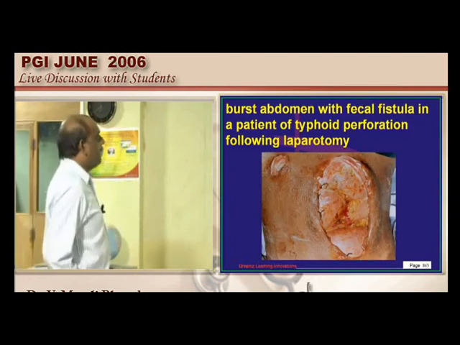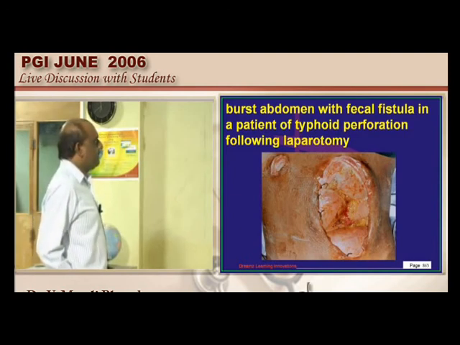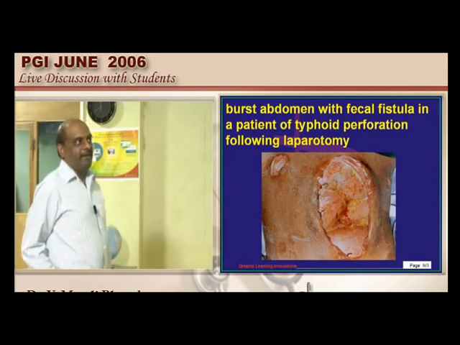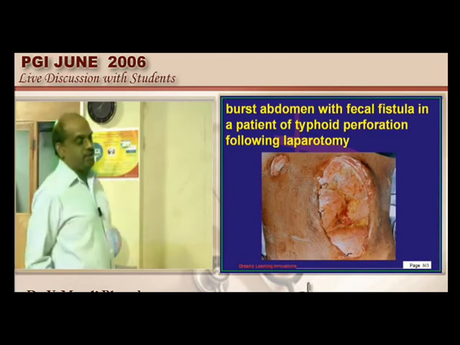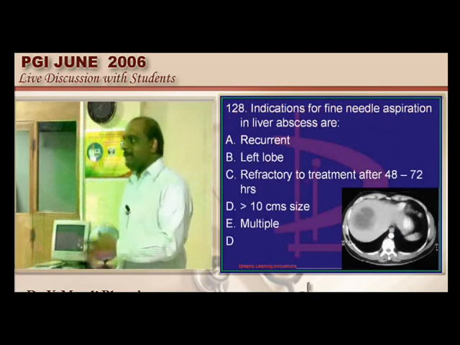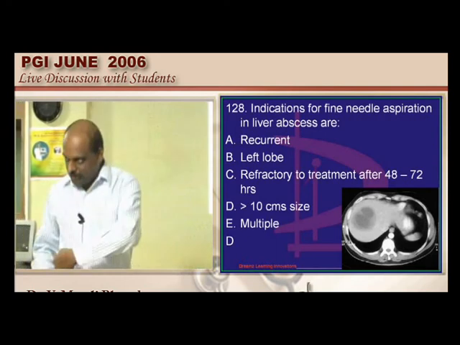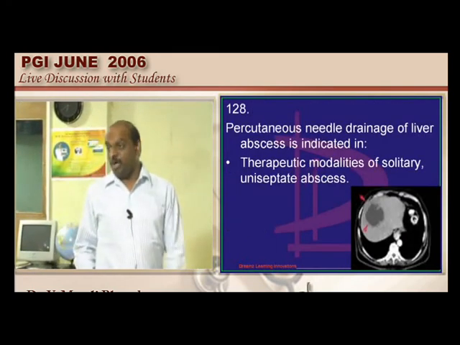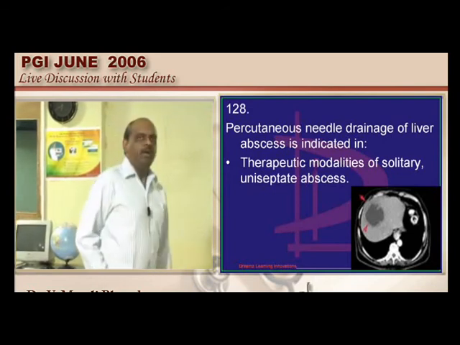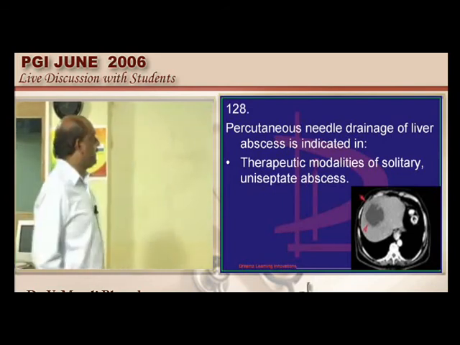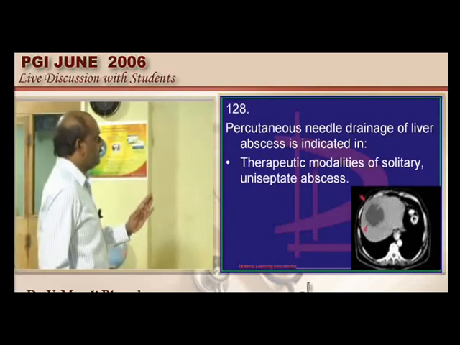This is a case of typhoid perforation. Following laparotomy, the patient developed a burst abdomen with a fecal fistula developing. Immediate resuturing and IV fluids are part of the management. Whenever there is a liver abscess, there are 2 choices for you. Conservative antibiotics, manage it, or you try to aspirate it, or surgically remove it. There are options. Now, when you want to do percutaneous needle aspiration, especially if it is a solitary, unilocular abscess,